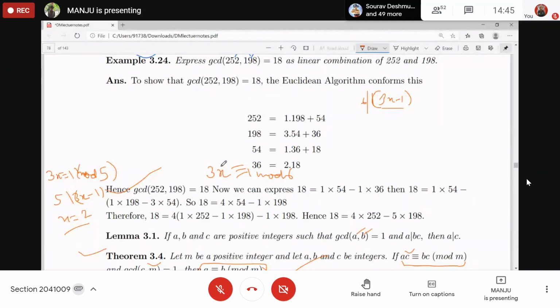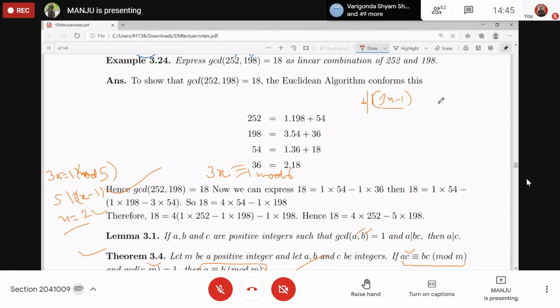Anyways, what is the inverse of 3 in modulo 5? It is 2. This was discussed. What is the inverse of 3 in modulo 6? Means to say 6 divides 3x minus 1.